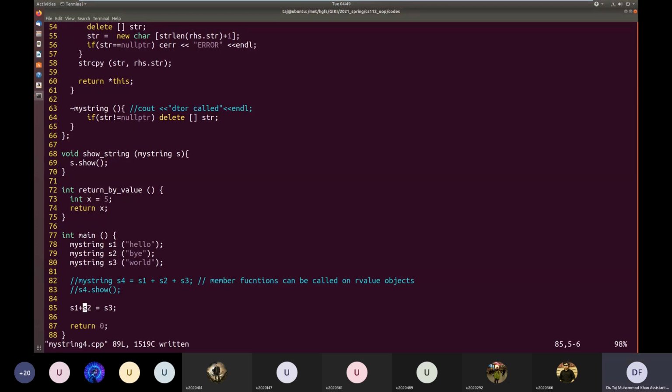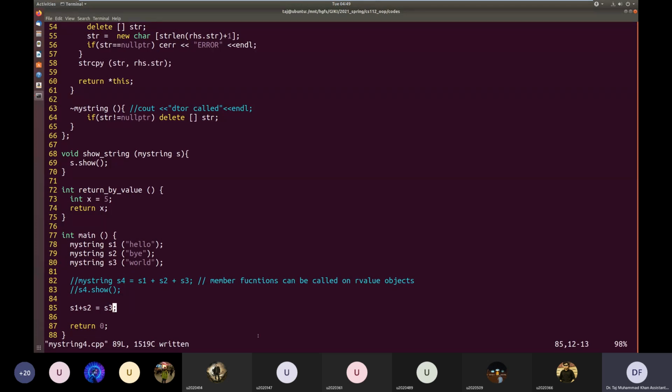Based on our discussion so far. Sir, we are assigning one value to two different values. So, no, it doesn't work like this. We are not assigning one value to two different values.